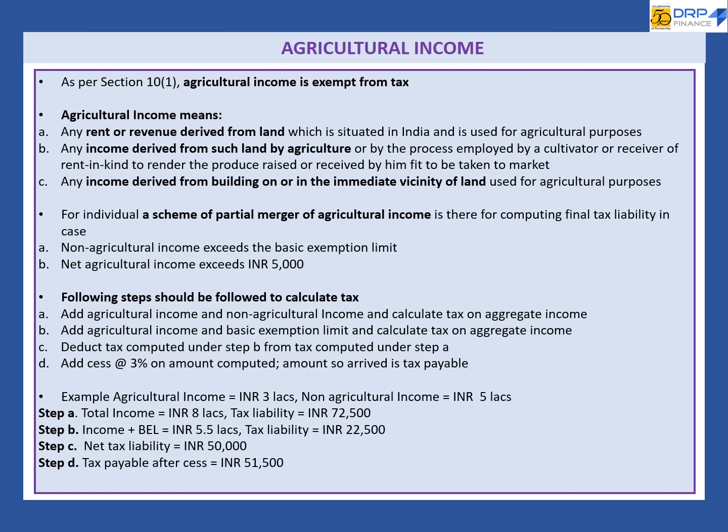For example, agriculture income is 3 lakh and non-agricultural income is 5 lakh. So total tax payable after cess will be 51,500.